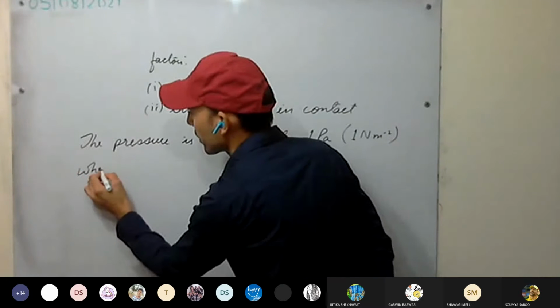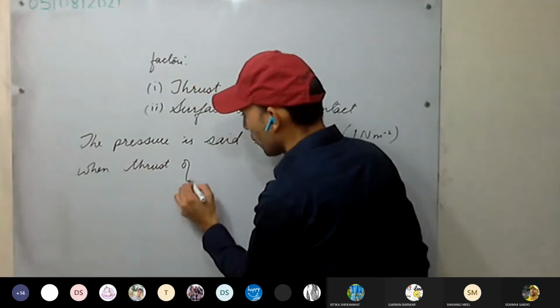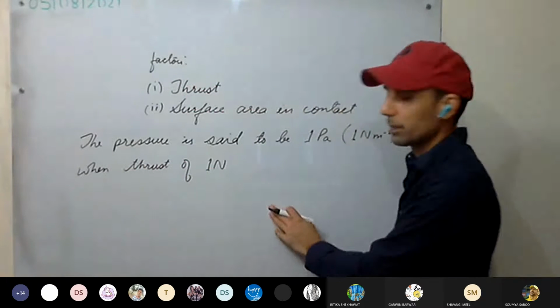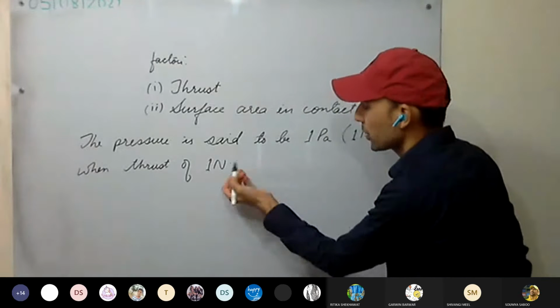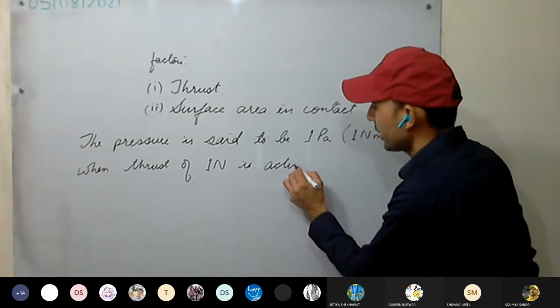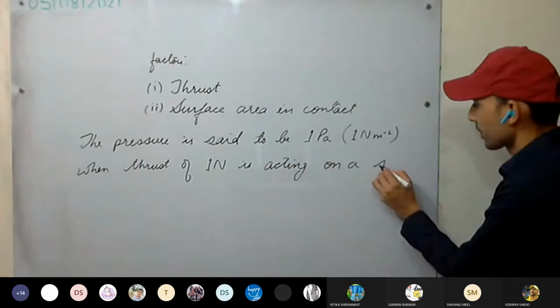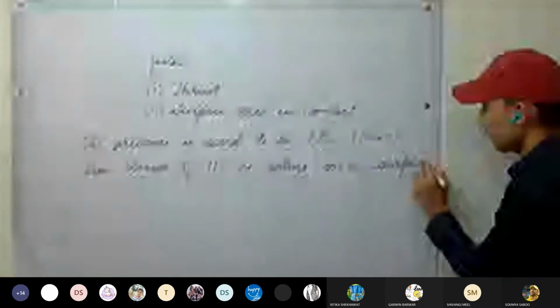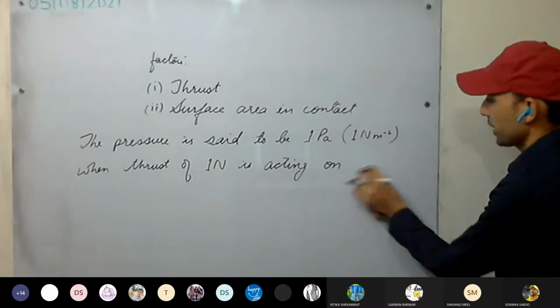When thrust of 1 Newton is acting on a surface, on a unit surface area.